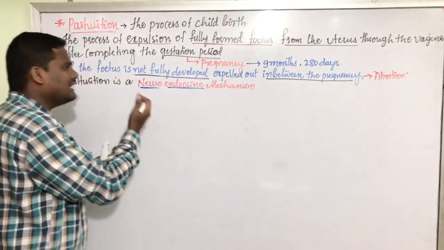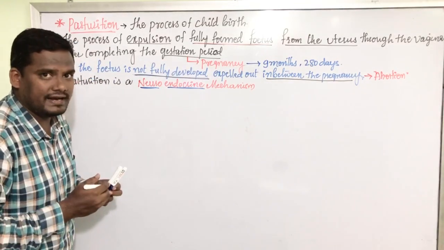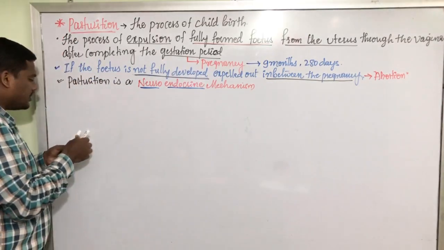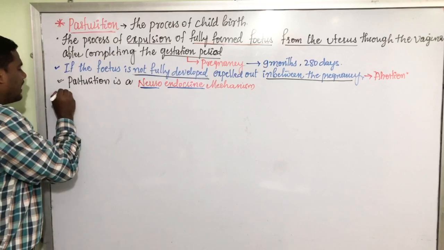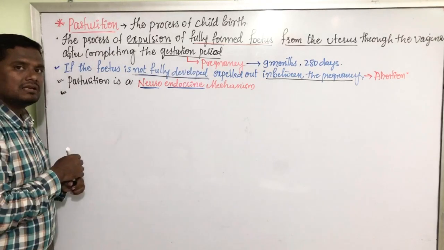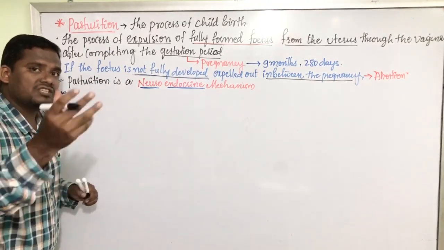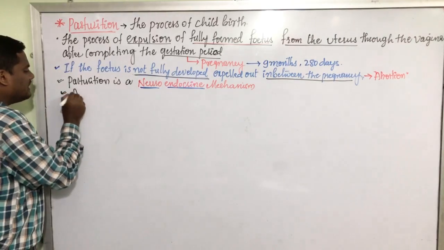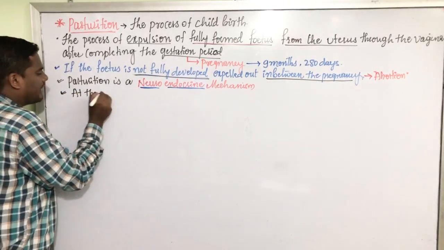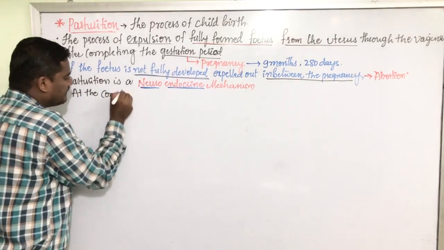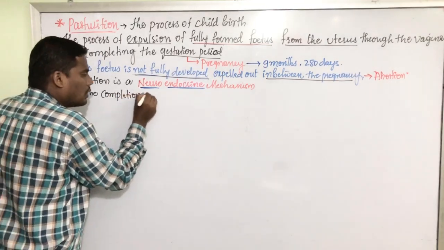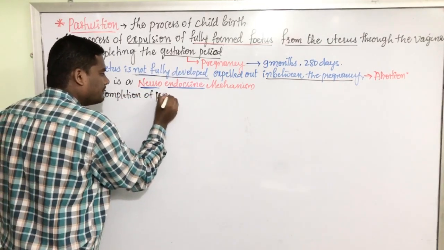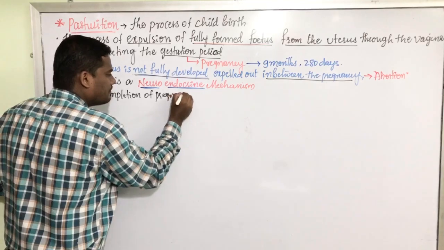Let us understand the mechanism of the parturition in detail. Parturition takes place at the completion of pregnancy or gestation.